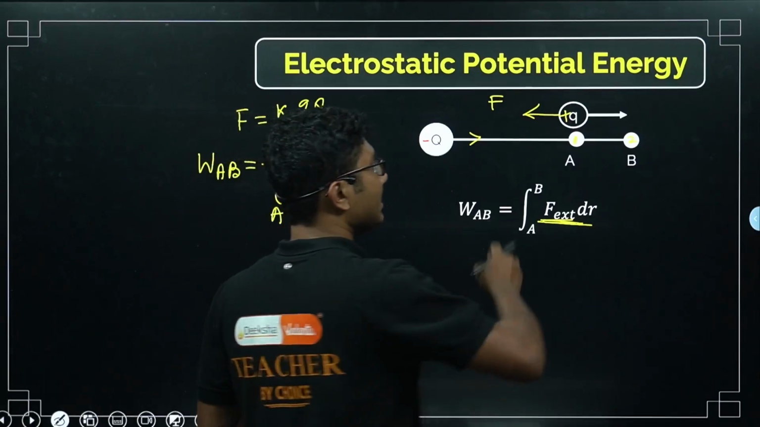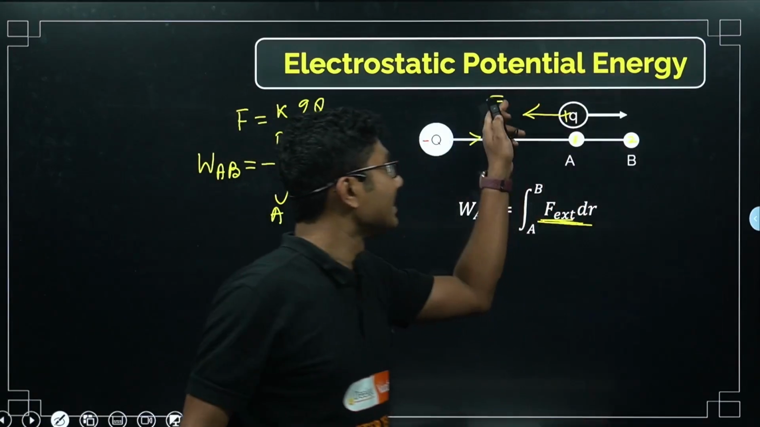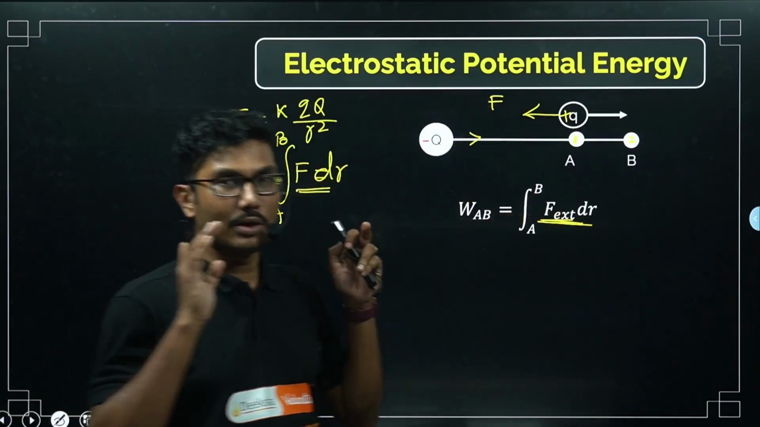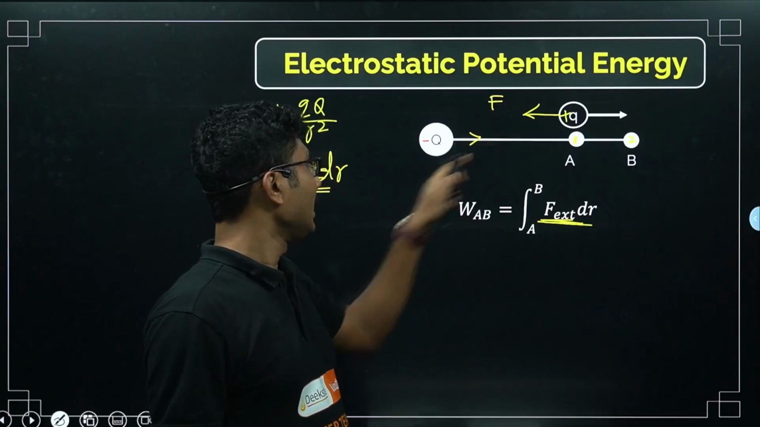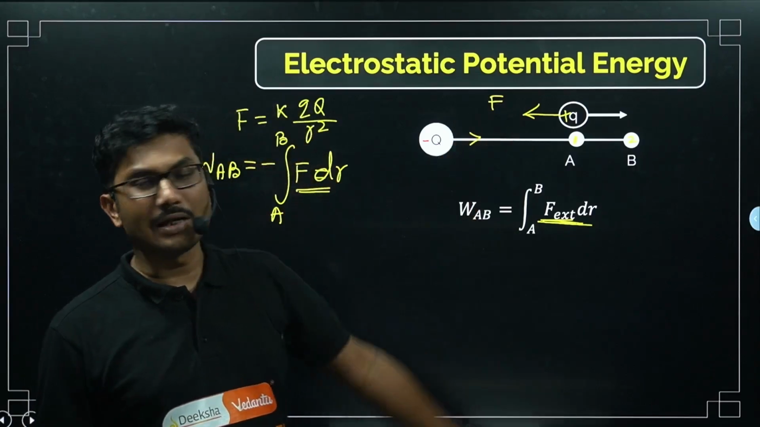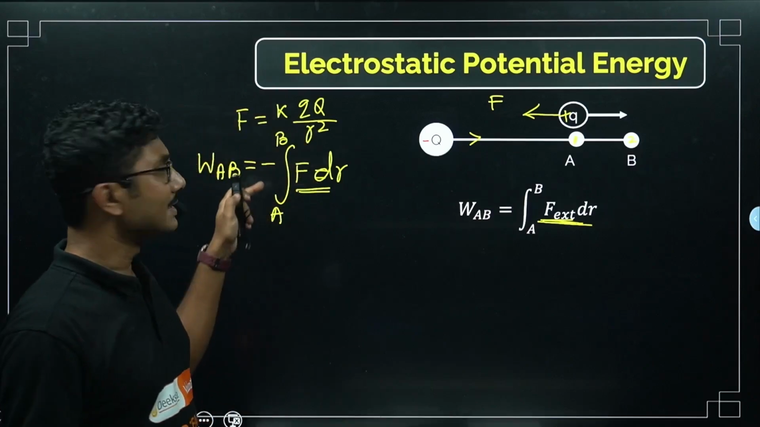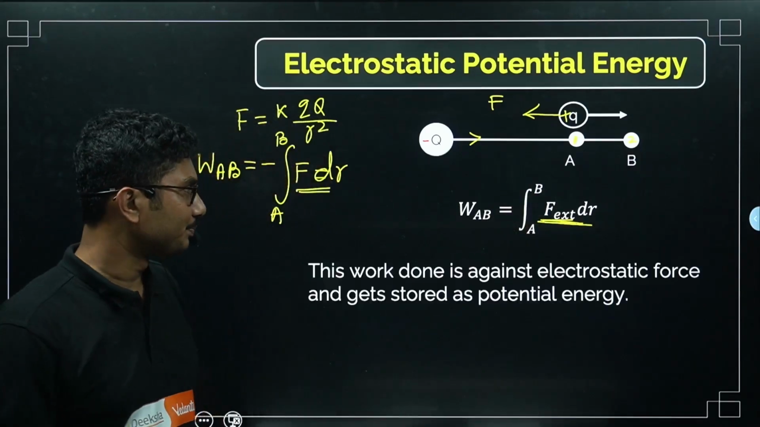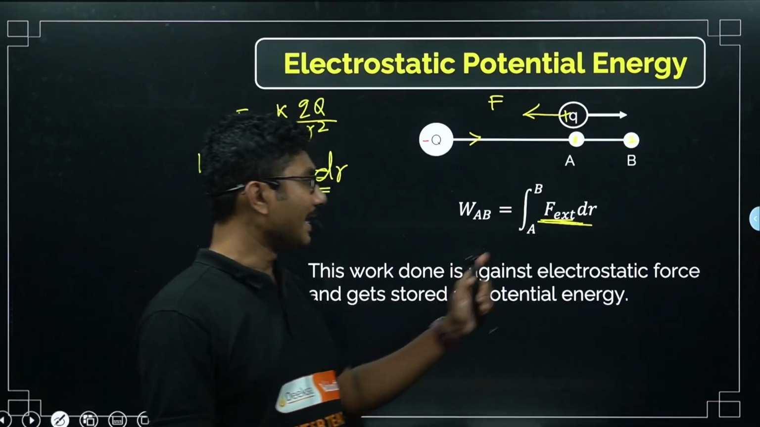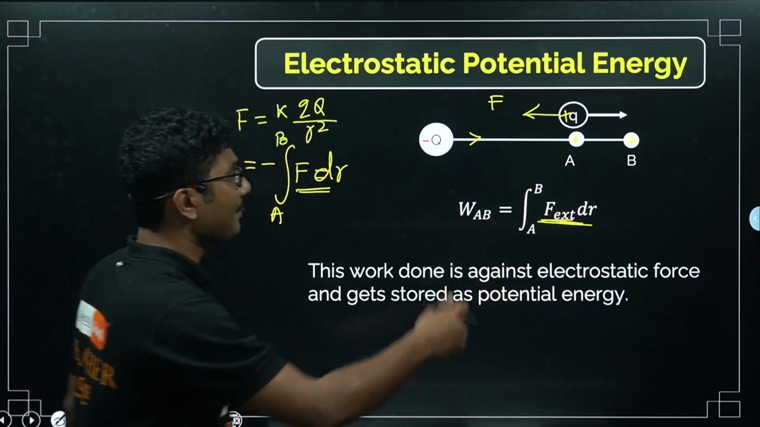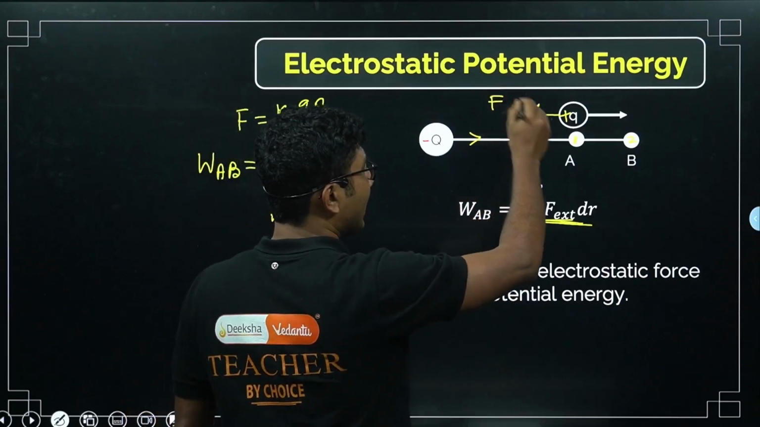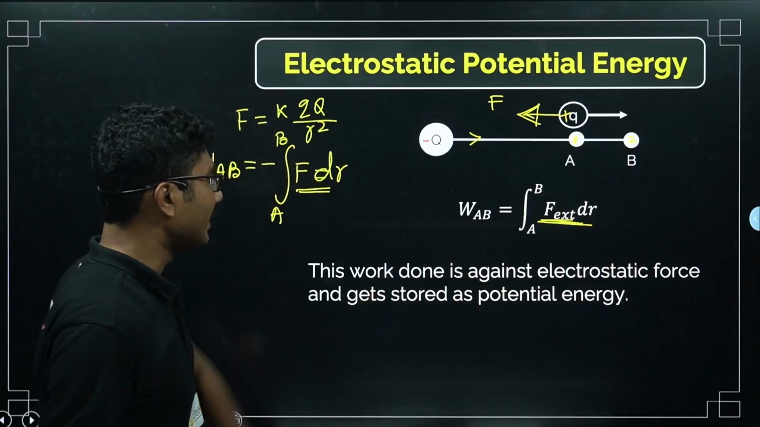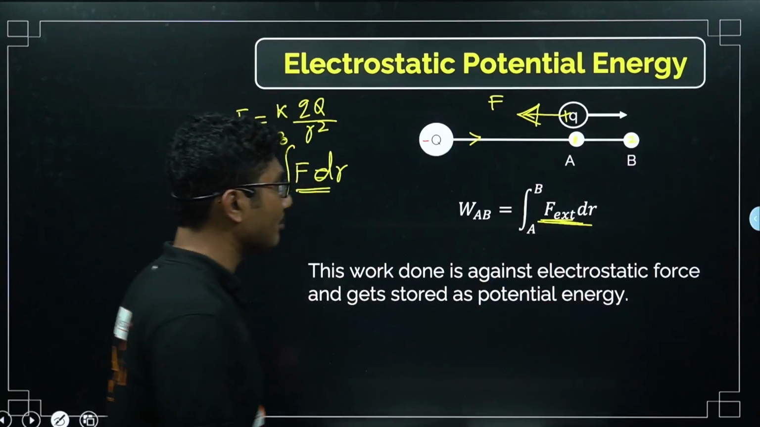Most of the cases, this force and this force will be the same in magnitude. But if you are using this force when the system itself is doing work, in that case it is negative. If we are doing work as an external agent, then this work is positive. The work done is against the electrostatic force. So basically, against this force you are trying to pull the charge and you are doing some work. That's why it is positive, and it gets stored as potential energy.